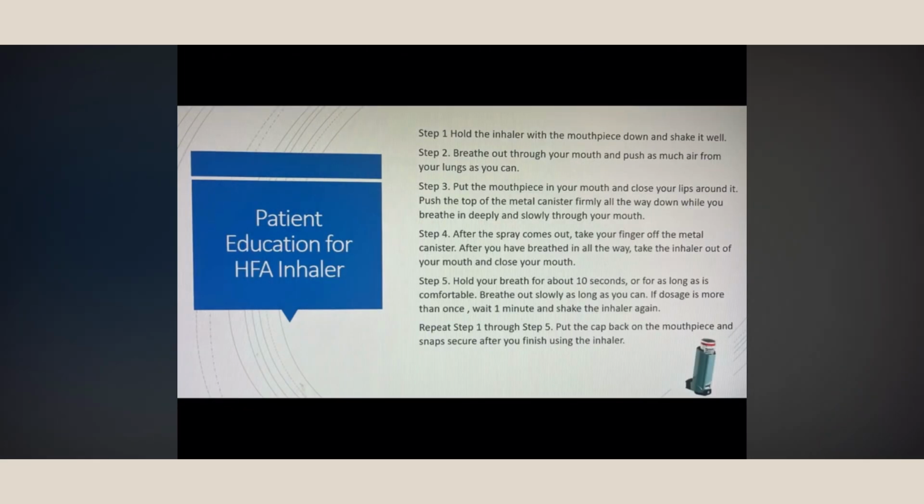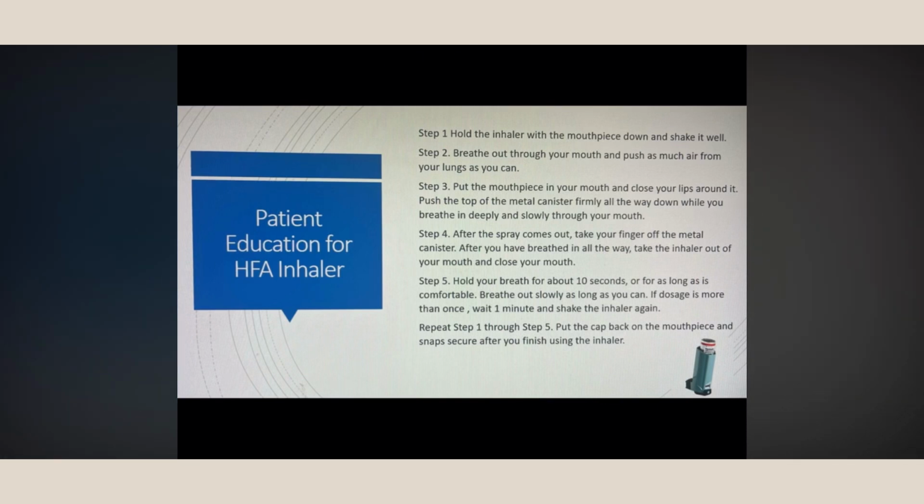Next is the HFA inhaler. How do we educate the patient about it? Most of the time it would be 2 puffs twice daily. Hold the inhaler with the mouthpiece down and shake it well before use. Breathe out through the mouth as much as you can, and then put the mouthpiece in your mouth, close your lips around it, and push the top of the metal canister all the way down while you breathe in deeply and slowly.